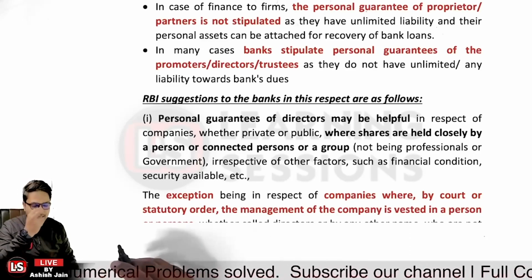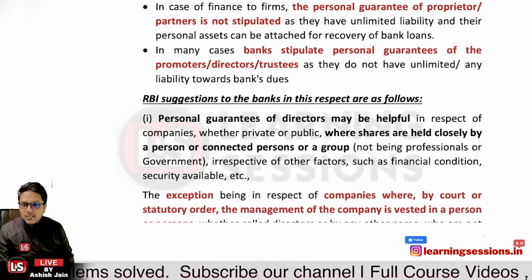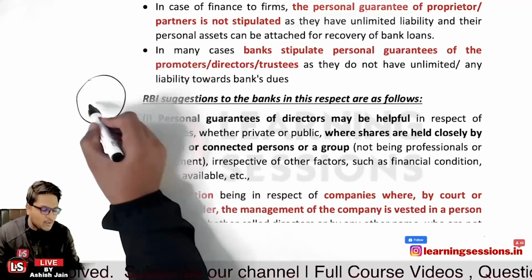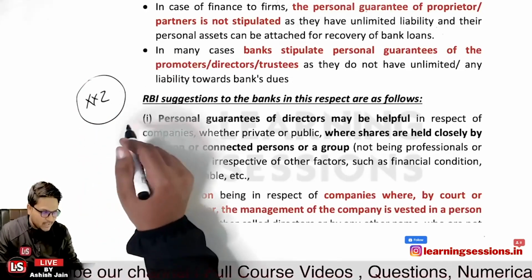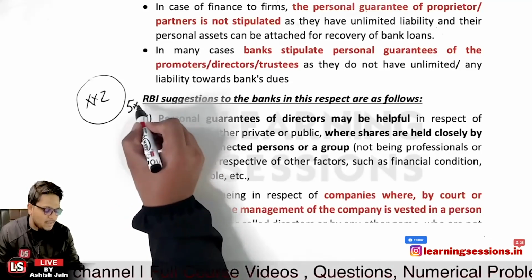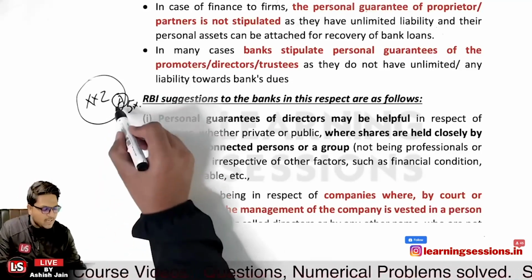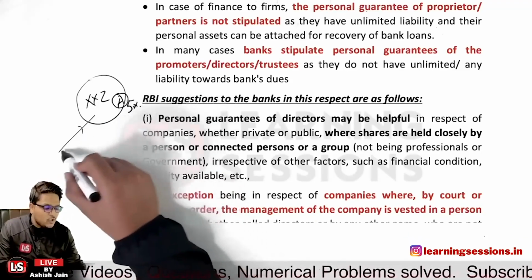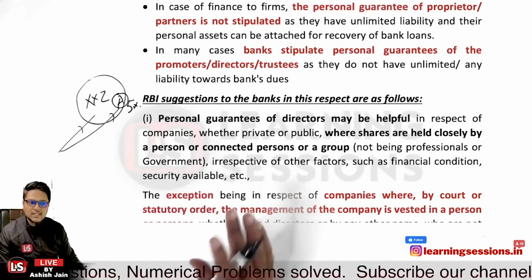Let me give an example: in the XYZ company, person A has a shareholding of 5%. Now that person's liability is there, but we also want to make A personally liable. In that case, we can ask for the guarantee.